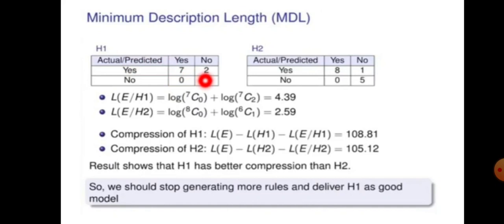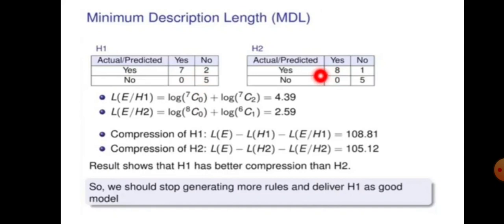We already saw that my H1 makes 2 errors. So out of 9 yeses, my hypothesis H1 predicted 7 correctly and 2 wrongly. Okay. Out of 5 nos, my model H1 predicted 5 nos correctly, 0 wrong.